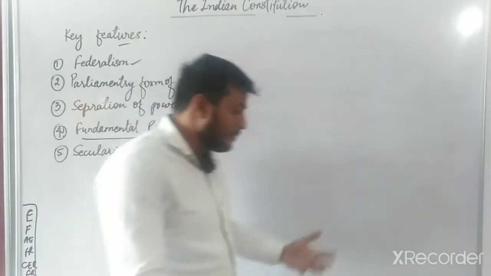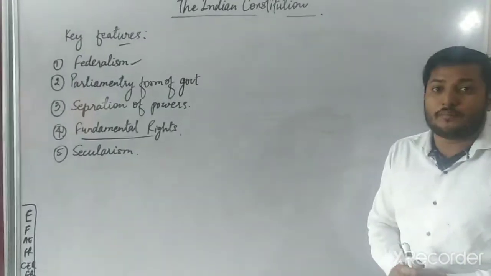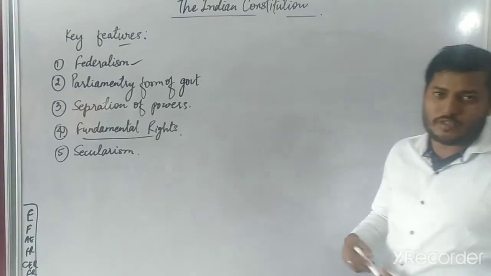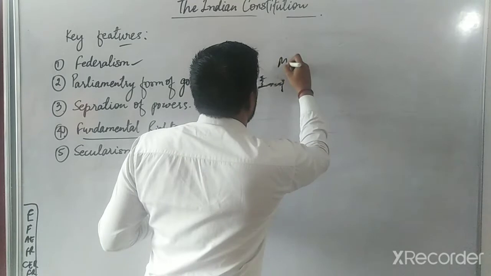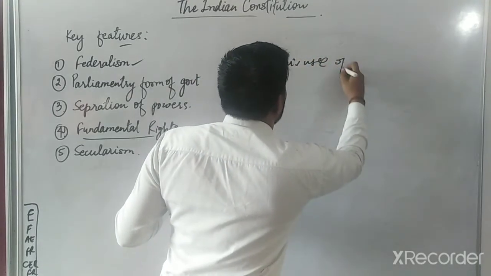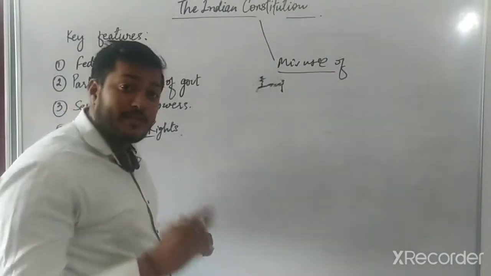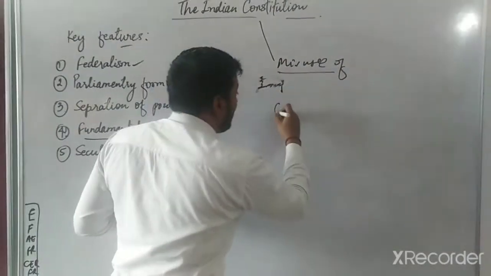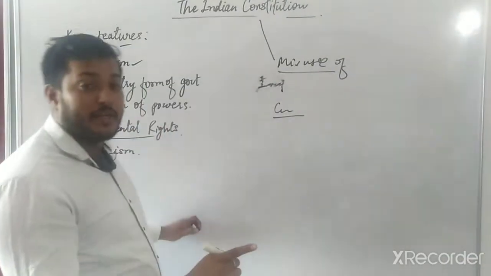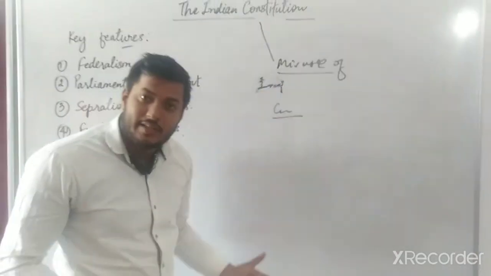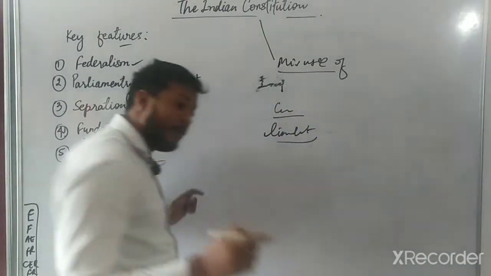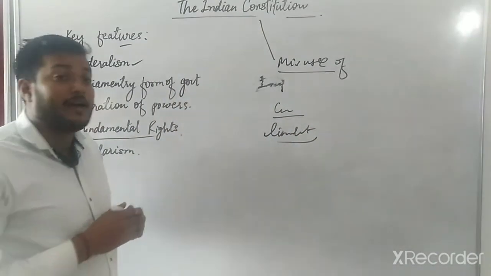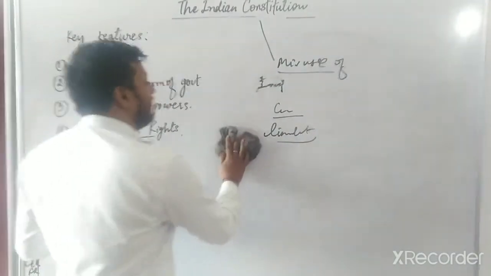As you know, sometimes we make government with the whole democratic process, but when people come to the power, what do they do? They misuse the power. That is very bad. So the constitution gives us safeguard. It gives some guidelines that what should be the decision making process, what should be limit of the government, and how the government will run, and what will be the work of the government also. So there are some key features of the constitution which we will study here.